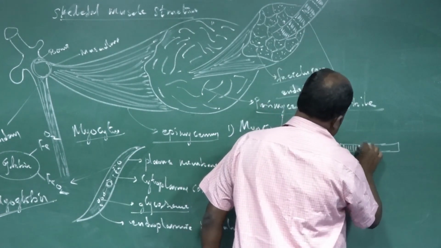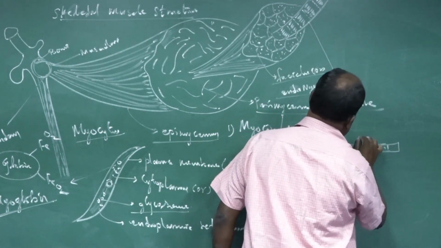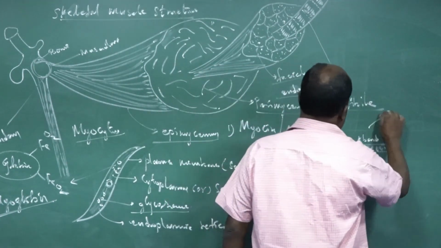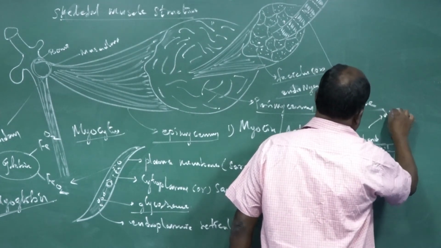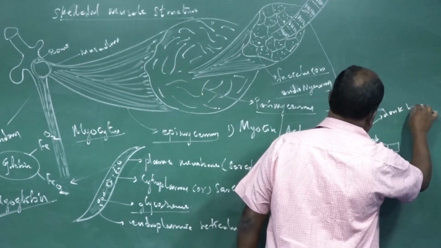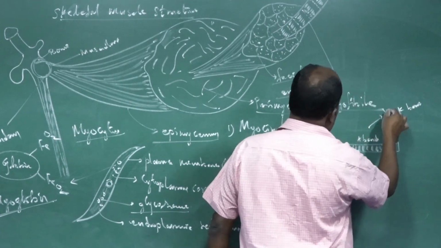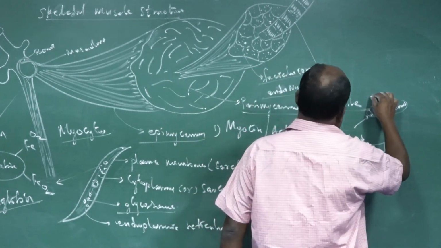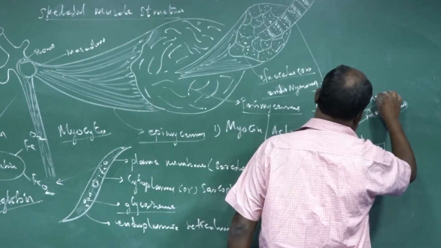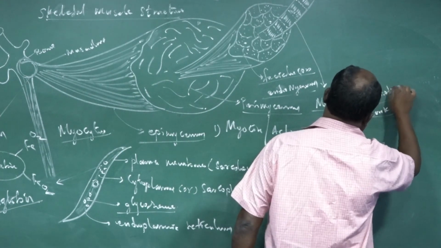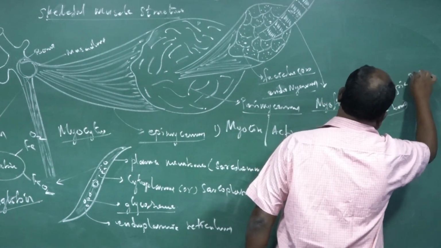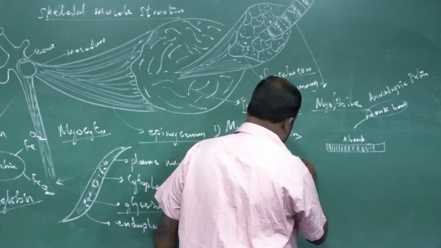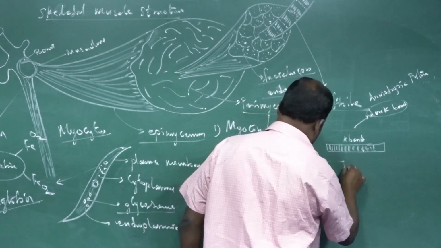We can observe that structure, which is the A band, or the dark band, otherwise called anisotropic proteins, the anisotropic proteinous filament. Another one is the I band.